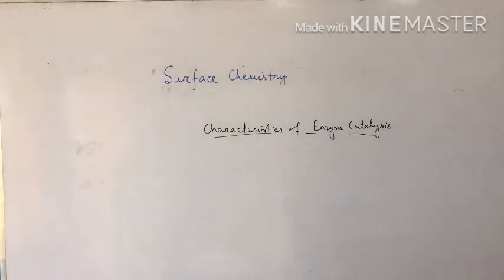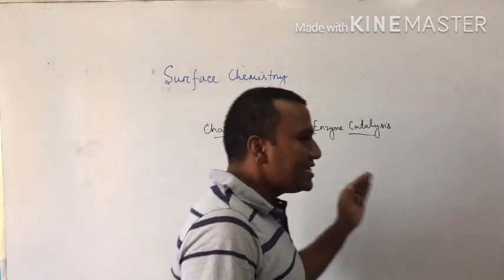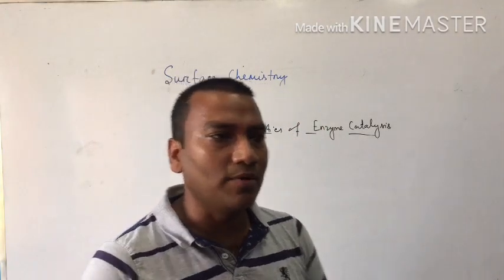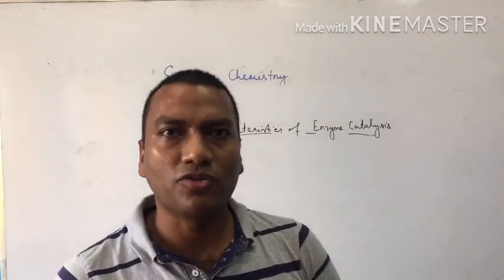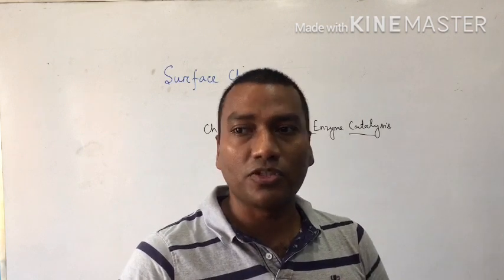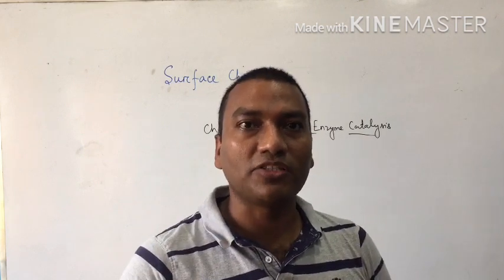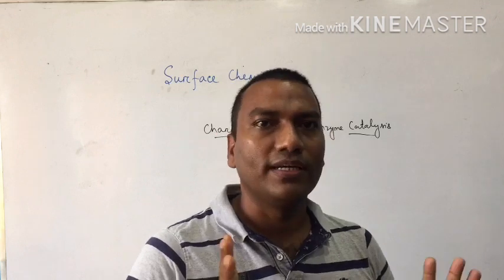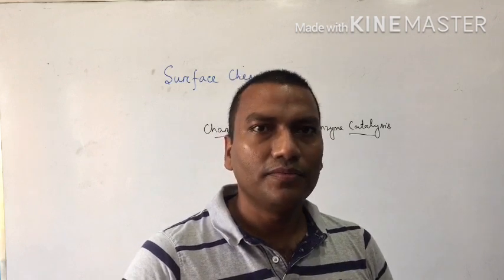Clear? Similarly, it is highly active under optimum pH. It is also influenced by inhibitor and poison. Its activity increases in the presence of activator and coenzymes. So enzyme catalysts are highly active under optimum pH. When pH changes, catalytic activity also changes. Suppose when pH decreases, we are suffering from acidity, so the activity changes. Clear?